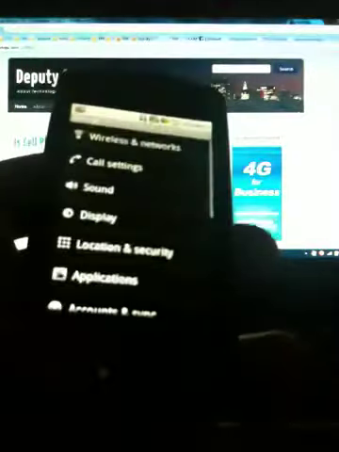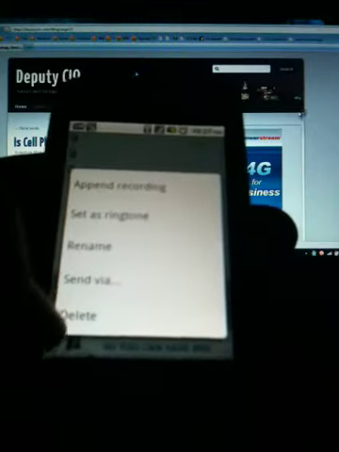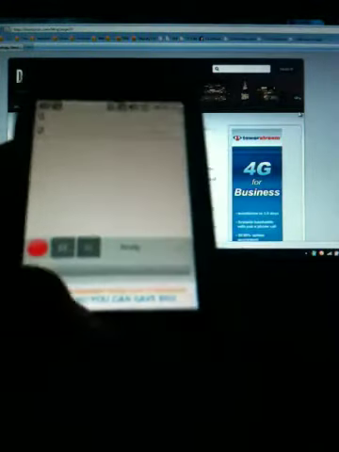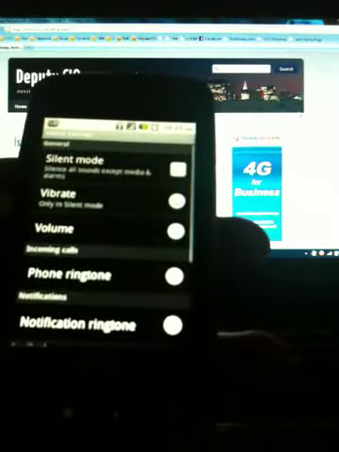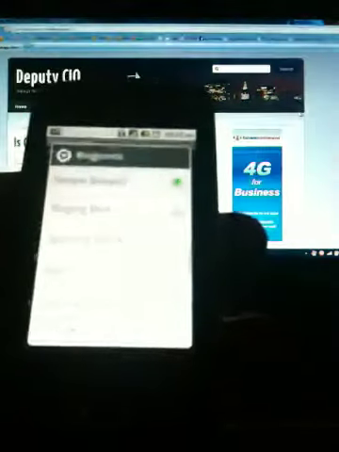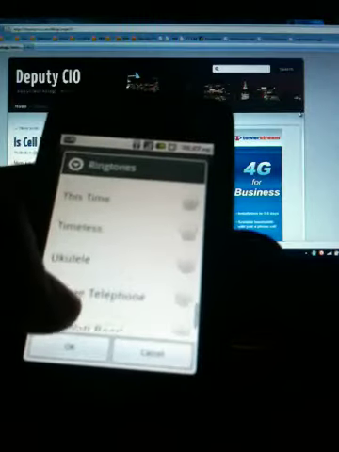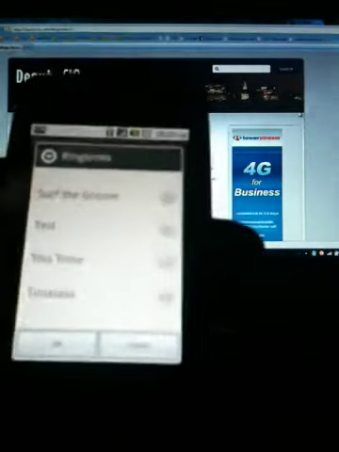So this way I can still go back to my TapeATalk application, and I can even delete that memo, which is this one. And I still have the ringtone, even though I deleted it. If I go back into my ringtone, you can see that it's still there under test. So it gives me more flexibility.